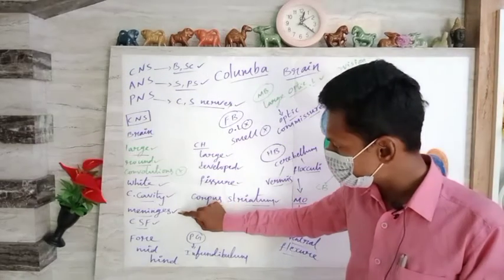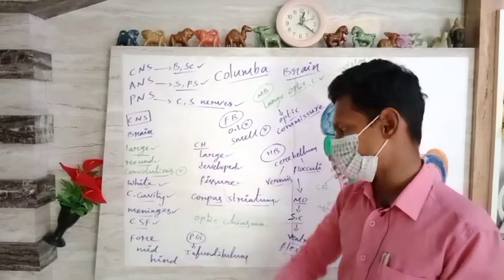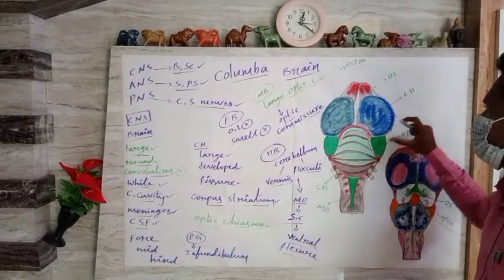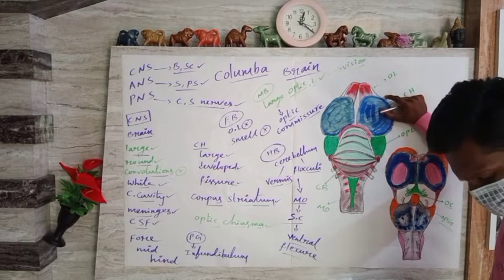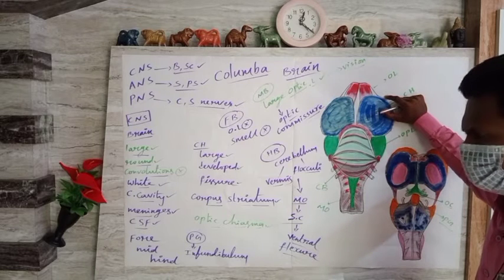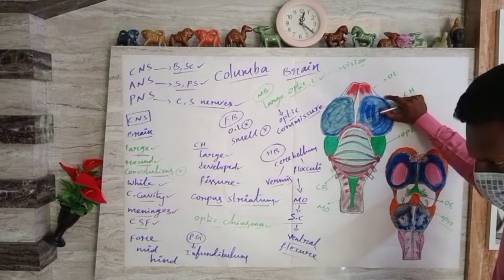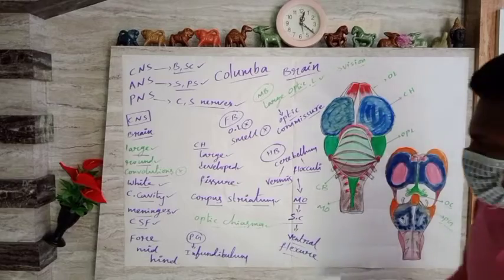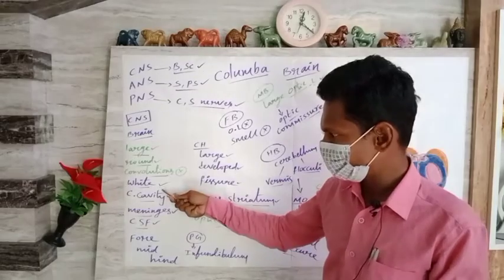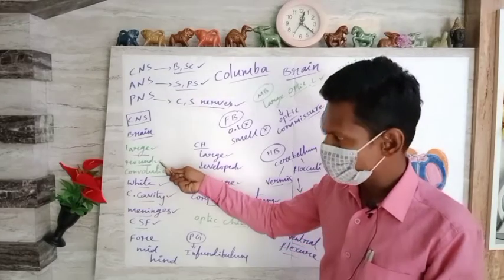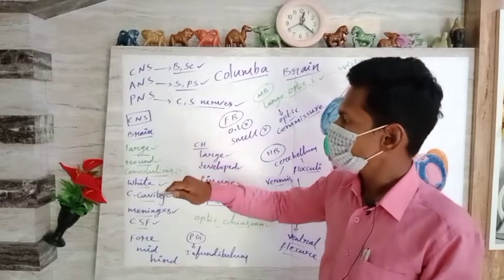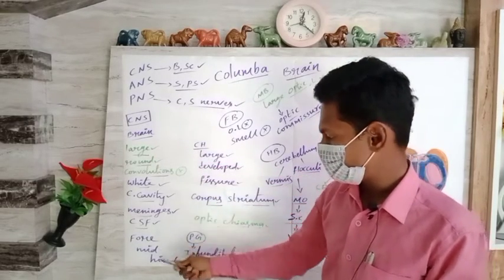The singular is meninx. These meninges possess the CSF, cerebrospinal fluid. That fluid gives protection to the brain and spinal cord against external shocks, blows, jerks and whatever the pressure. So CSF, meninges, cranial cavity, color of the brain, convolutions are absent, round or oval structure, brain is larger one, then the brain has fore, mid and hind regions.